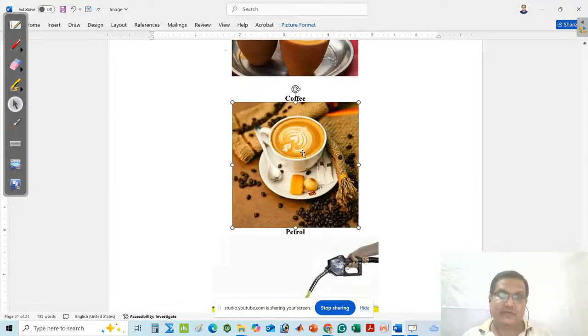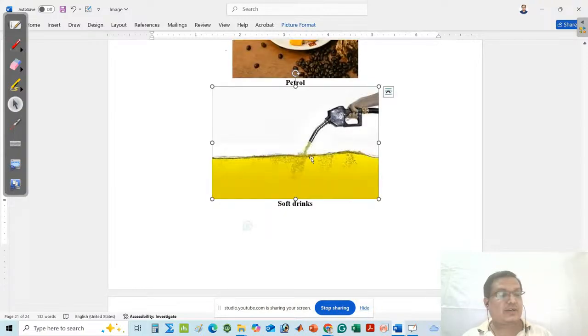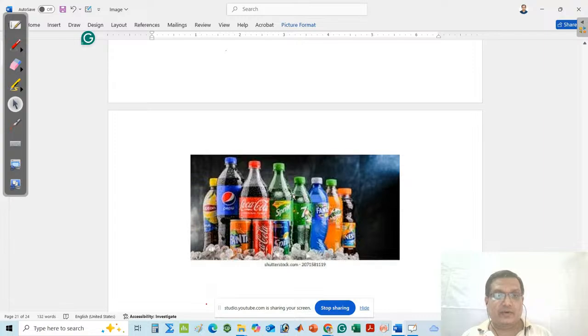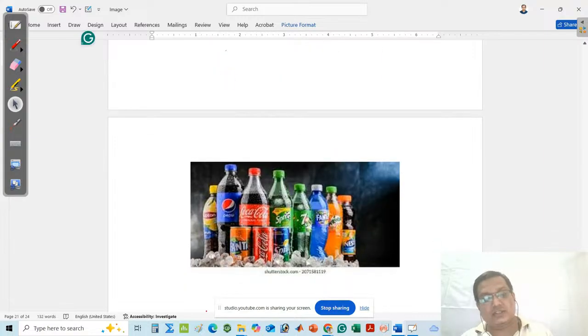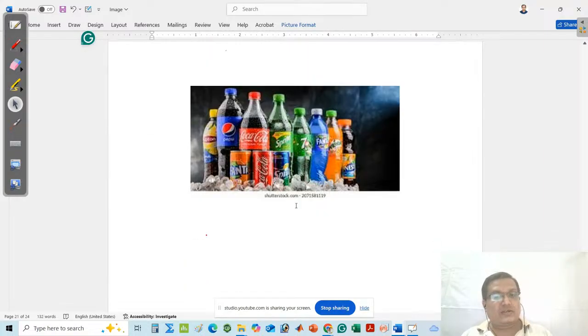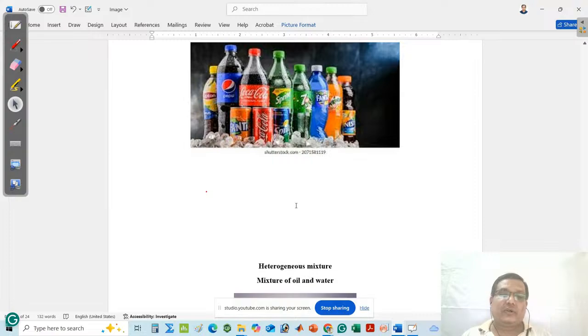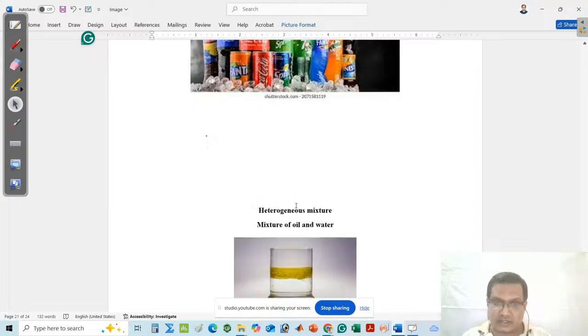Similarly, you think about coffee, petrol. Petrol is made by different types of hydrocarbon. You cannot see which hydrocarbon is what. You can see about the soft drinks, that is your cold drinks. These also belong to your homogeneous mixture.